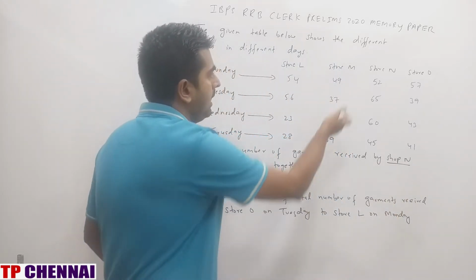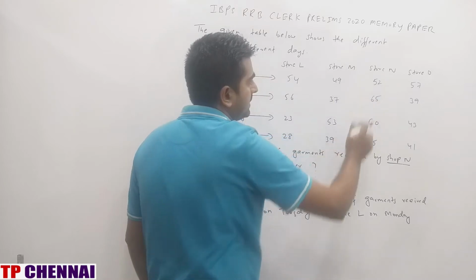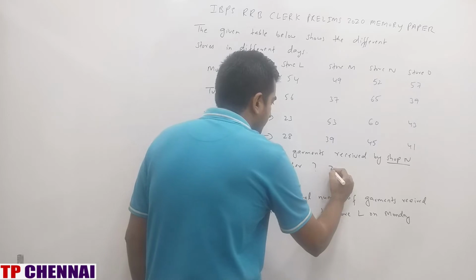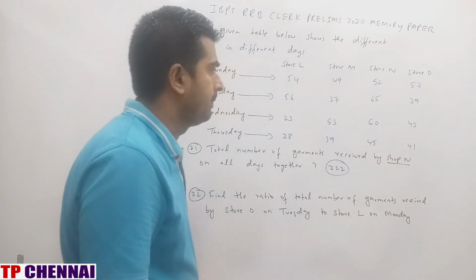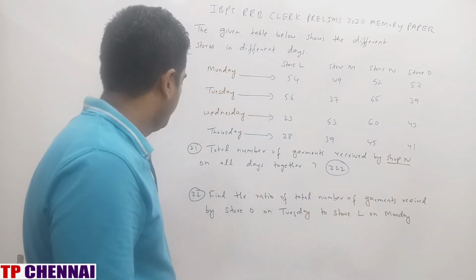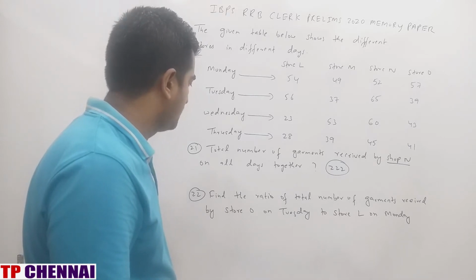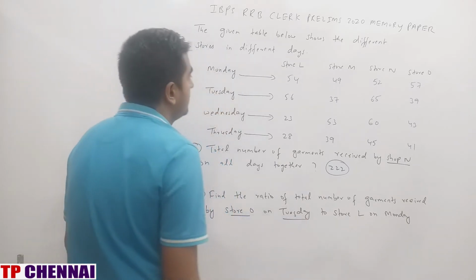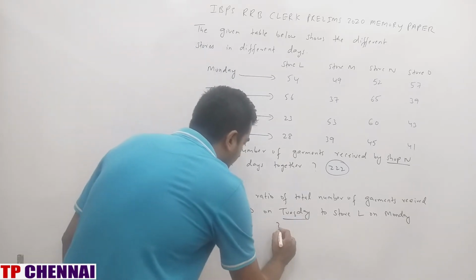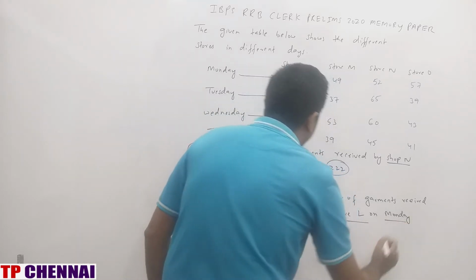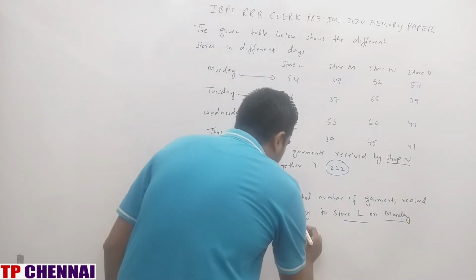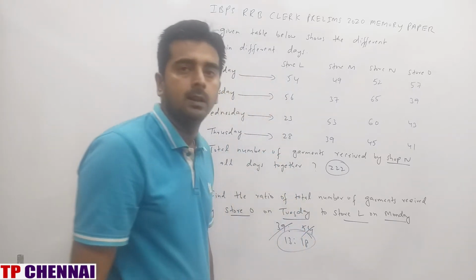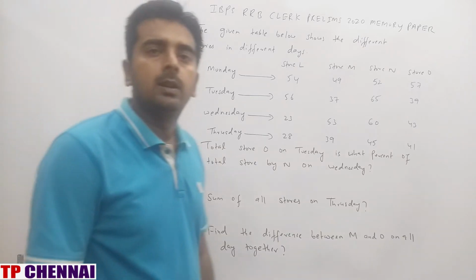Shop N, what is the value? Add all the values, right? This is 52 plus 65 is 117, 117 plus 105 is 222. Right, 222. Next one, find the ratio of total number of garments received by store O on Tuesday to store L on Monday. Store O, what is the value on Tuesday? 39. And store L on Monday, what is the value? 54. 3 13s are 39, 3 18s are 54. So what is the answer? 13 is to 18. So I hope you are clear with the previous 2 questions.